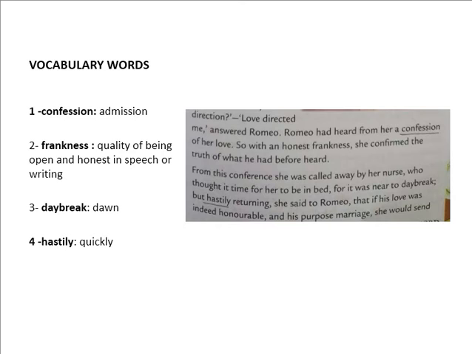Before going on the call of a nurse, Juliet told Romeo that she would send a messenger to appoint the time to get married. This means she was waiting for a call from Romeo, that if Romeo was serious for her, he should send a messenger to tell her at what time they are going to get married.